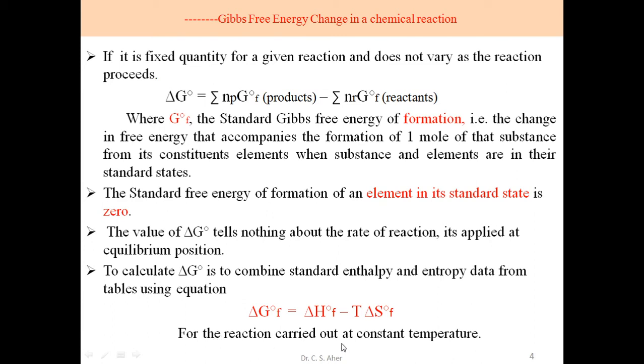Just now we said temperature and pressure are constant. For a reaction carried out at constant temperature, T remains constant, and other factors change. So this equation is very important for problem solving. Data are given, we put these values for enthalpy change and entropy change, and we solve these equations. So we will consider that in the problem solving part.